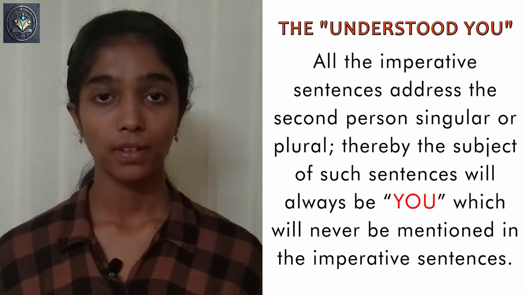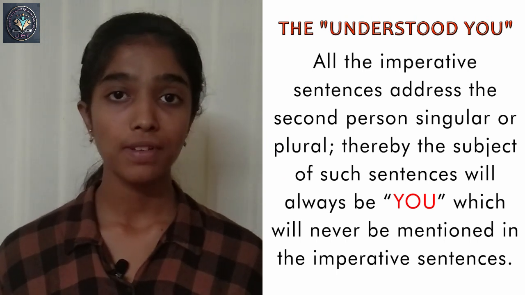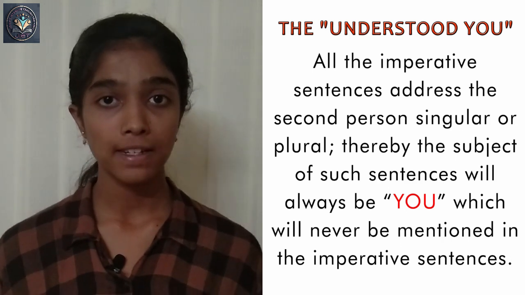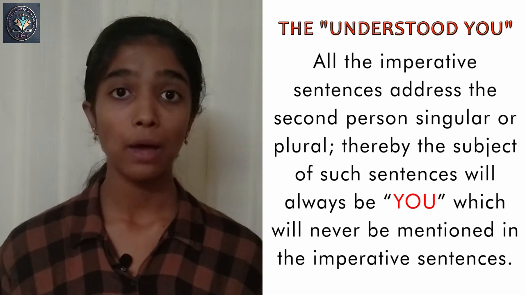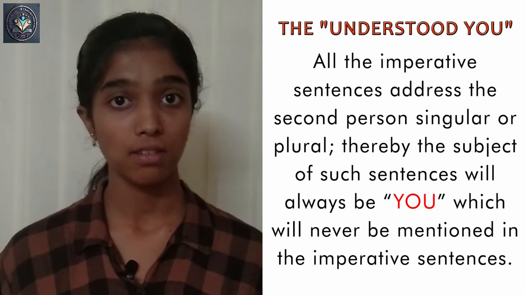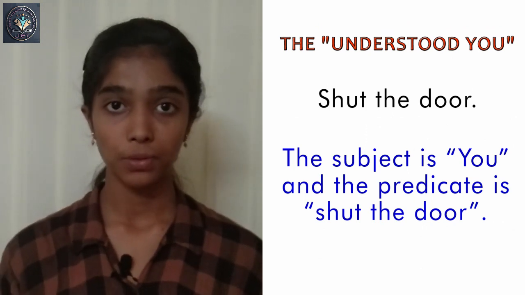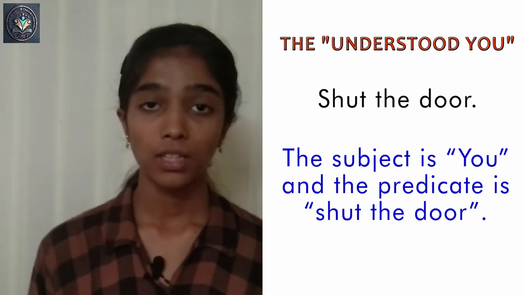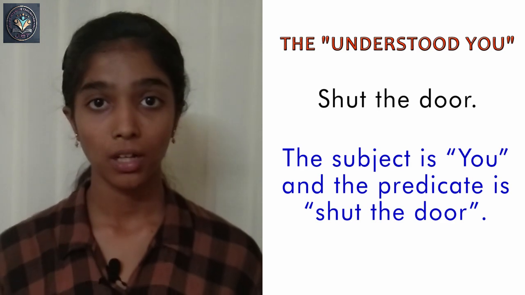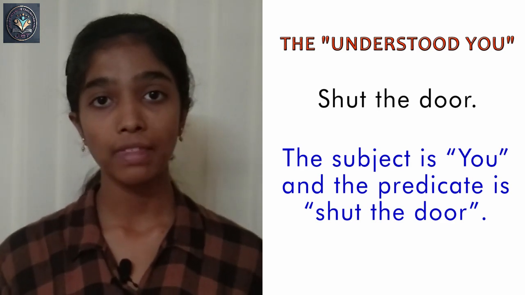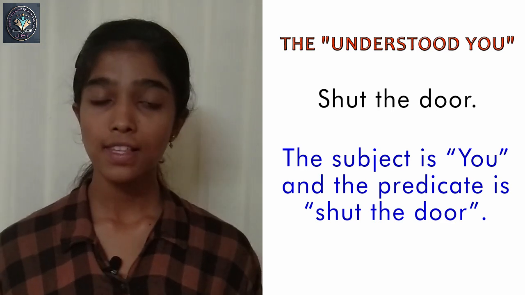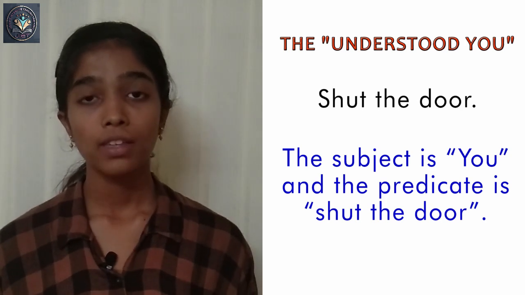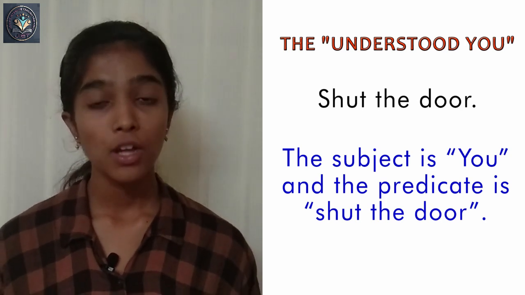The understood you. All the imperative sentences address the second person singular or plural. Thereby, the subject of such sentences will always be you, which will never be mentioned in the imperative sentences. See the example. Shut the door. We see the verb is shut, but who is doing that action? The only noun present is the door, but certainly the door is not performing that action in the sentence. Since this is an imperative sentence which gives an order to the second person, therefore the subject is you and the predicate is shut the door.